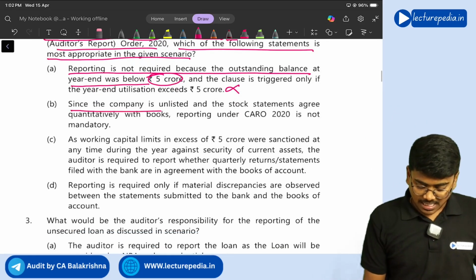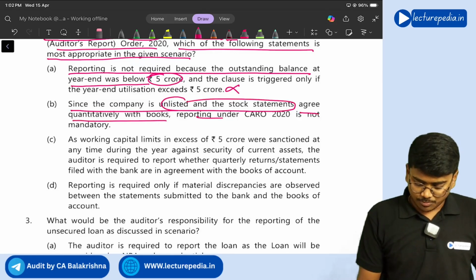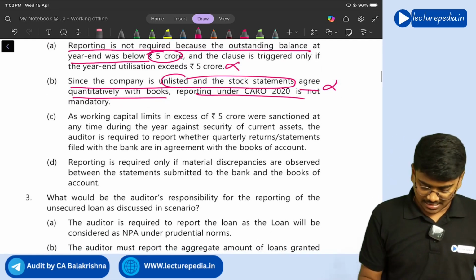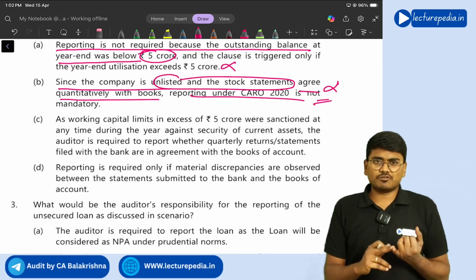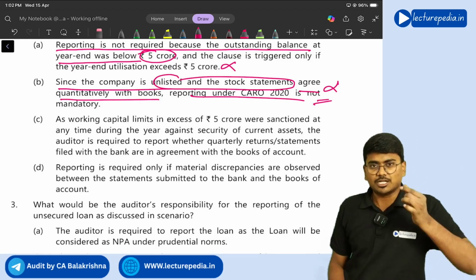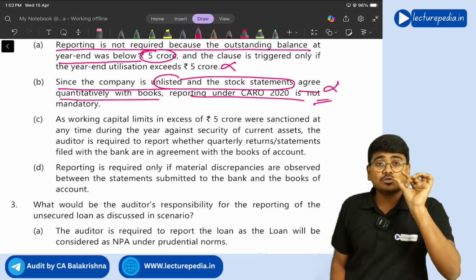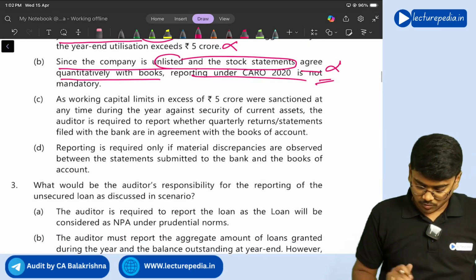Since company is unlisted and stock statement agree quantitatively with books, reporting under CARO is not mandatory. No, this point is also not correct because this kind of distinction is not made in CARO, irrespective of whether company is listed or unlisted. The reporting in clause 2 is required if amount crosses 5 crore at any point of time. That point you need to find.